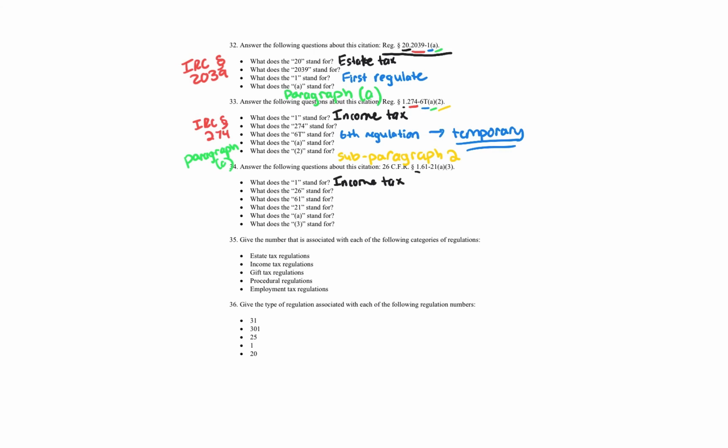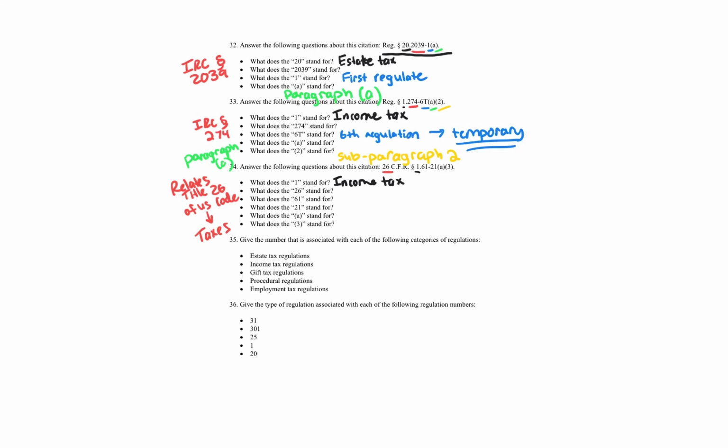Let's now switch to red. What does the 26 stand for? So the 26 is the 26 before the Code of Federal Regulations. This is Title 26 of the U.S. Code. So you're wondering, doesn't CFR mean the Code of Federal Regulations? Yes. I should say it relates to Title 26 of the U.S. Code, meaning that it deals with taxes. As we learned in the legislative authorities, Title 26 of the U.S. Code is the Internal Revenue Code, and that's where we find the tax law for the U.S. government. Same thing here when you have a 26 before the CFR.